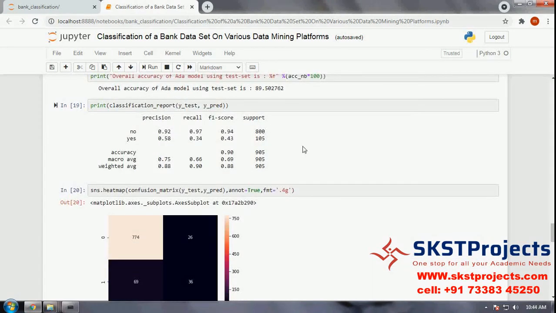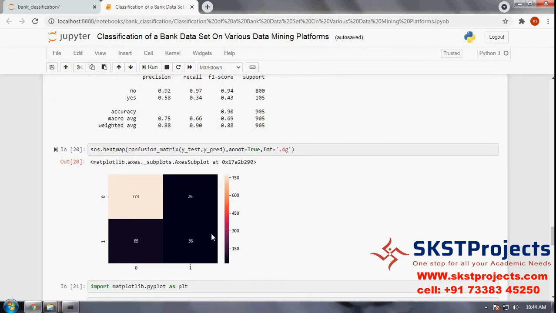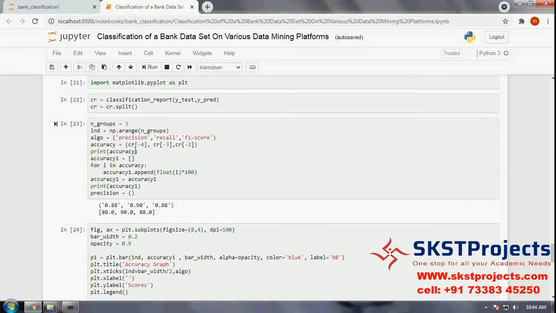This is the classification report. This is one kind of accuracy: precision, recall value, F1 score, everything. This is the confusion matrix. Here we have separated the precision, recall and F1 score so we can plot one bar chart with these values.